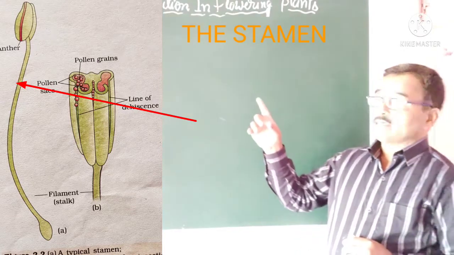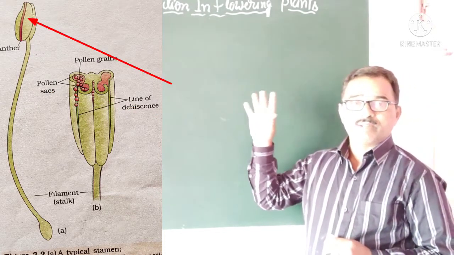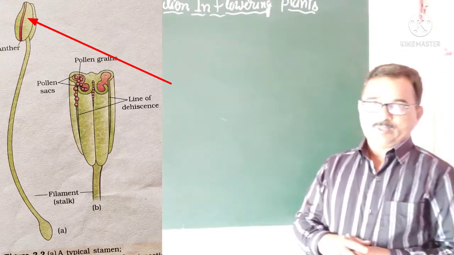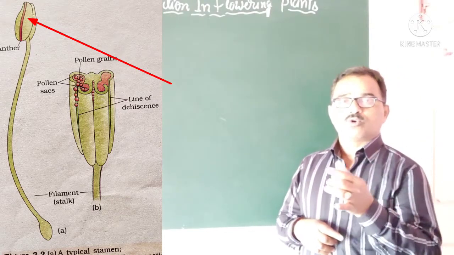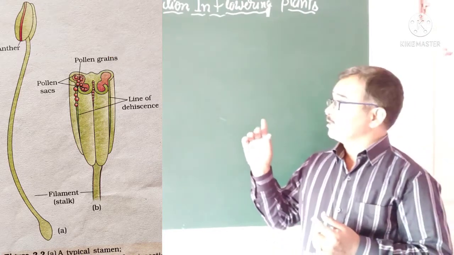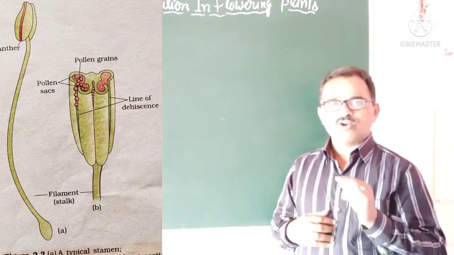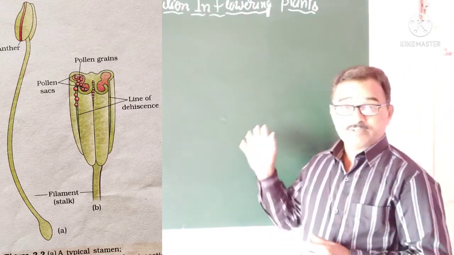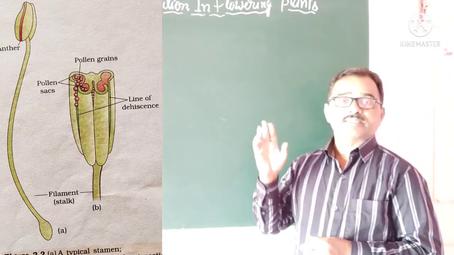And then the head region, the terminal part. That terminal lobed structure is called the anther. And the anther has many lobes. It may have a single lobe, that is monolobed, or bilobed, if it has two lobes, or four lobes, tetralobed. Usually, the bilobed anther is the most familiar and common type. In our syllabus, we are going to discuss the structure of the bilobed anther.